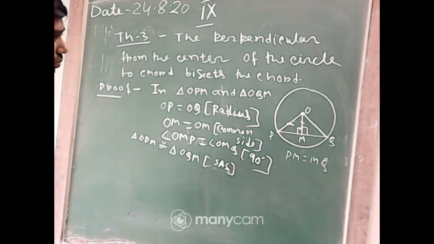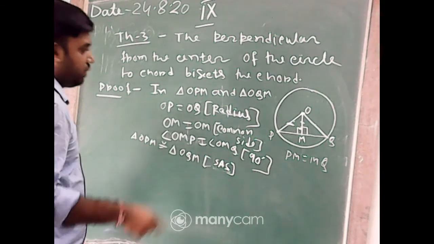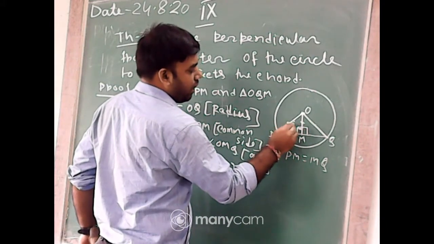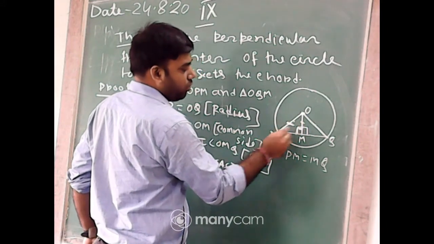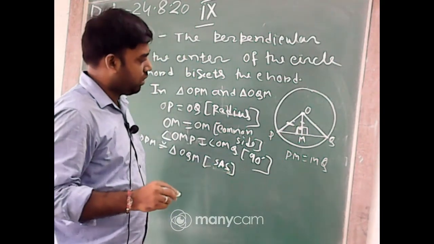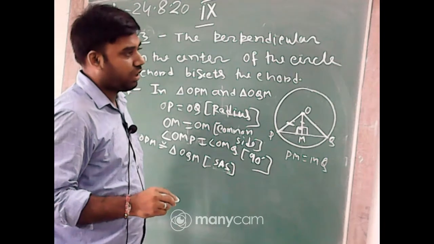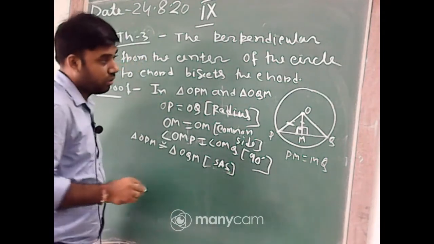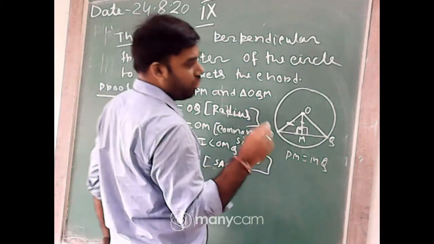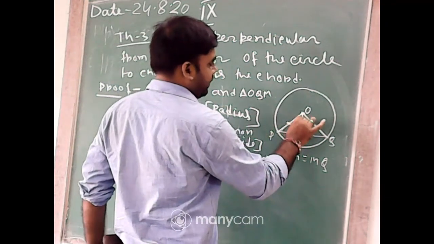Okay, sir, but how can, no, listen, that angle, that hypotenuse and one side, that's why it is congruent. And for SAS, it should be better if you take this angle.